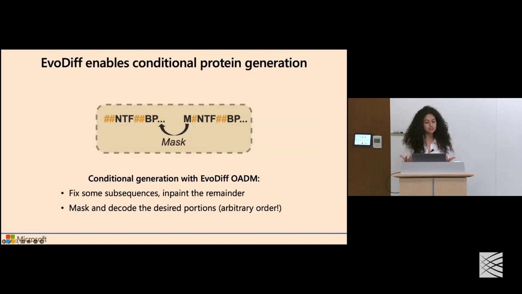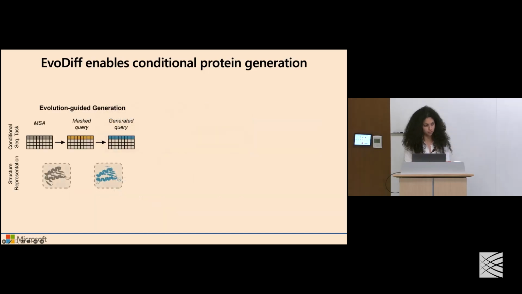And so what this allows us to achieve is basically a form of in-painting where we can specify the particular residues that we want to be masked and decoded and ask the model to generate new samples over those positions. And so this can take a variety of forms. We explored several, and we'll touch on a couple in the talk. The first we asked was, can we leverage explicit evolutionary information about proteins from the same family?